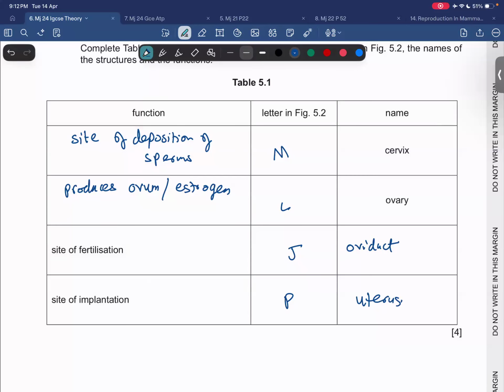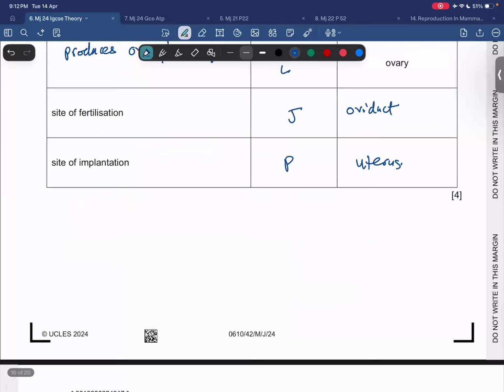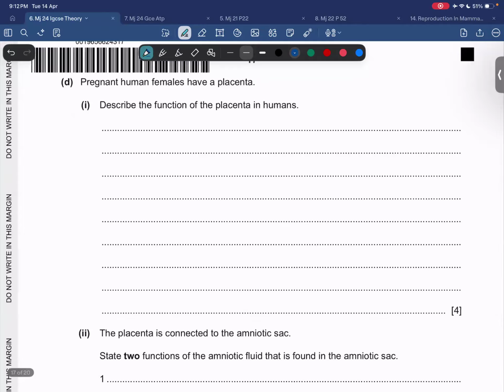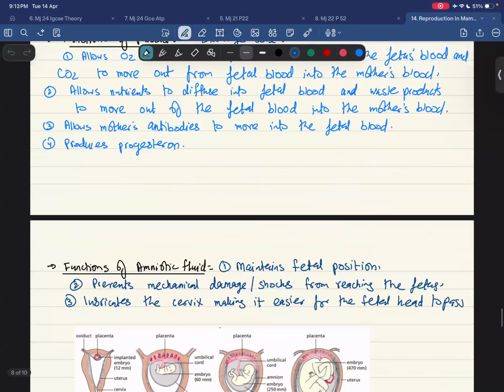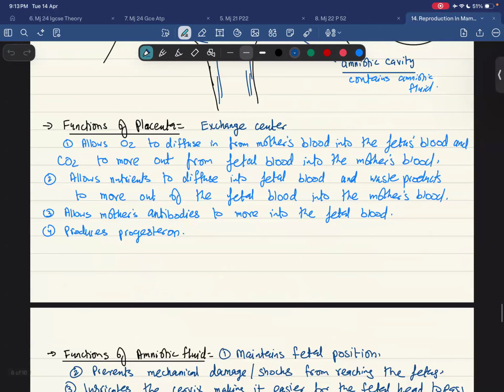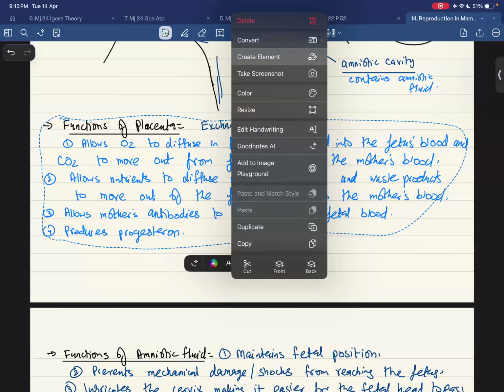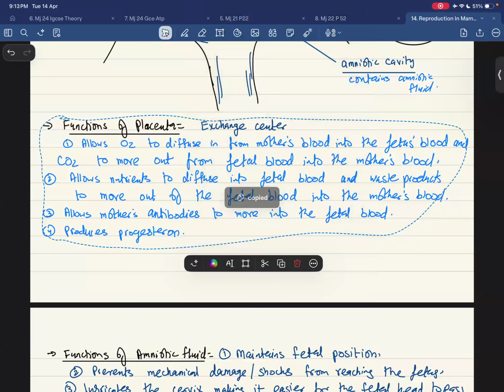ऑलराइट, सो प्रीटी इजी सवाल, राइट? ओके. अच्छा, अब वो कह रहे हैं प्रेग्नेंट ह्यूमन फीमेल्स हैव अ प्लेसेंटा. Describe the functions of the placenta in humans for 4 marks. For 4 marks, what we'll do is we'll give them four functions. Okay, my placenta acts as an exchange center. So I'm just going to copy it from here.